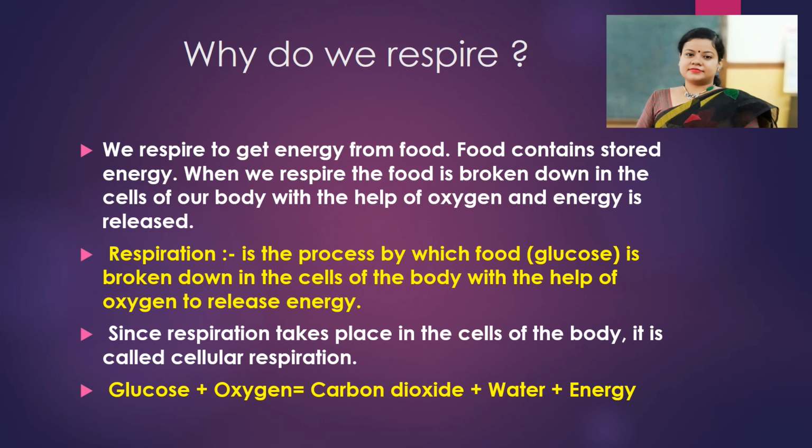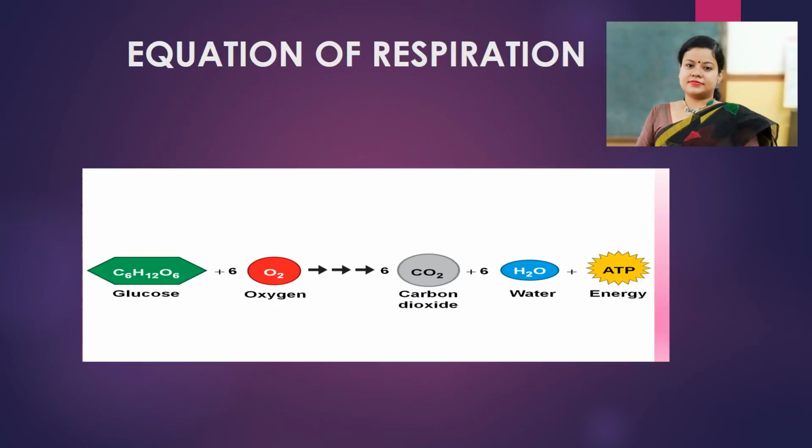So what is the equation for respiration? Glucose plus oxygen gives carbon dioxide plus water along with production of energy. The reaction looks like this: glucose plus 6 molecules of oxygen releases 6 molecules of carbon dioxide, 6 molecules of water and ATP.